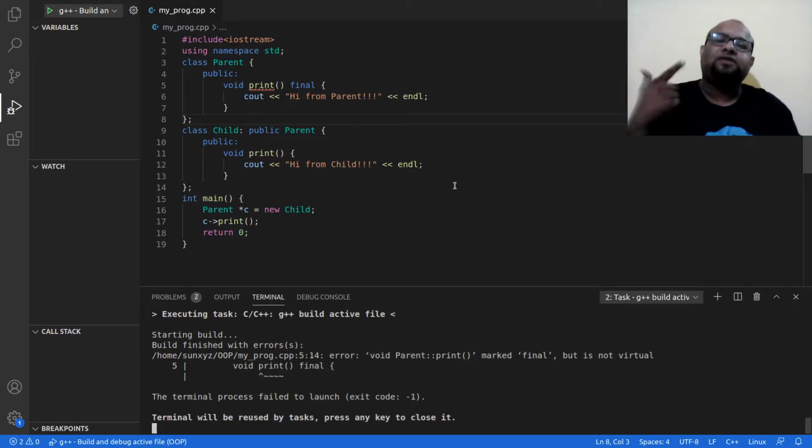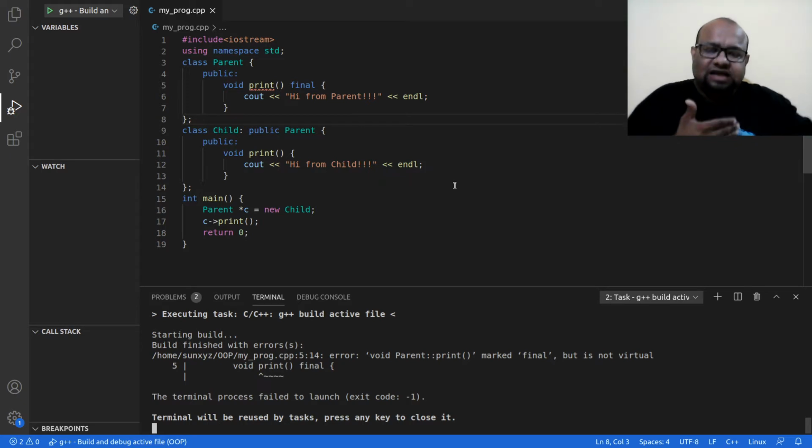Now what will happen if I make a method final? If I make a method final, then in a class that inherits from my class, the derived class, this method that I made final cannot be overridden.